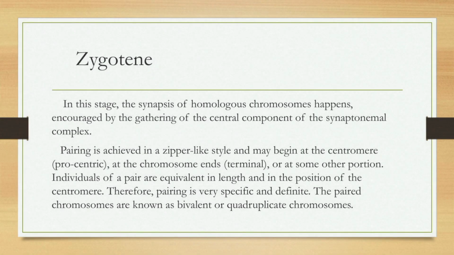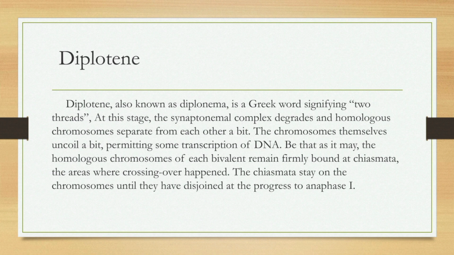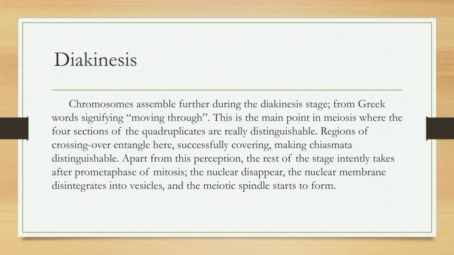Next, zygotene. Homologous chromosomes from the mother and father come together and form a pair. Next, pachytene. In this stage, the recombination or crossing over takes place. Next, diplotene. The synaptonemal complex vanishes towards the conclusion of diplotene, although the homologous pairs remain linked at the chiasmata.